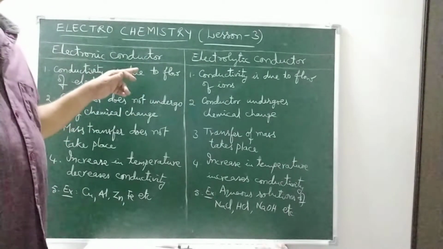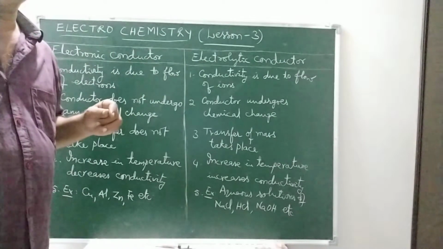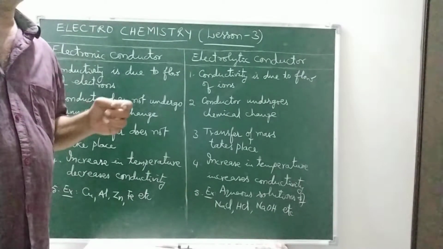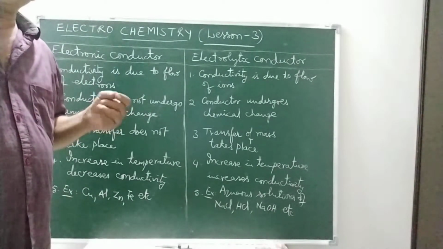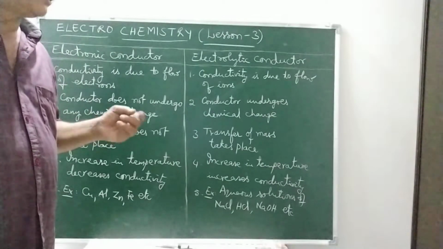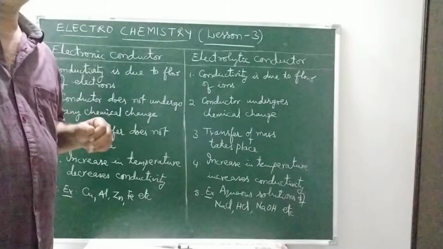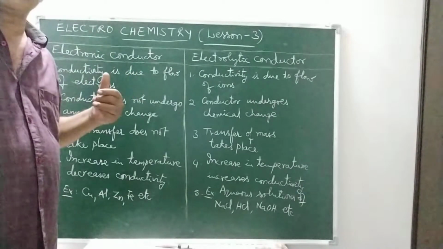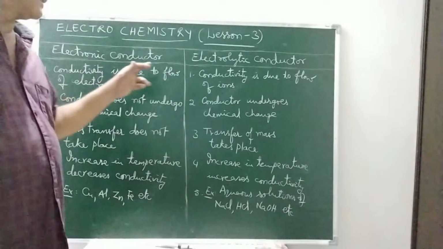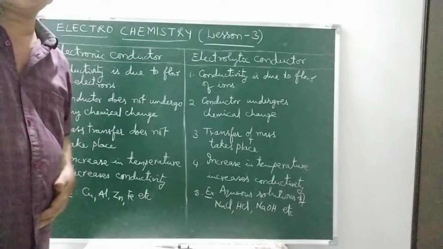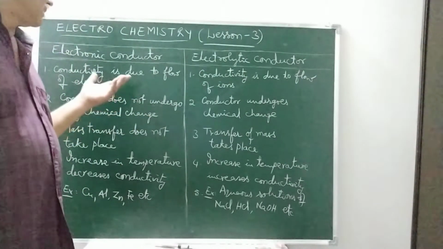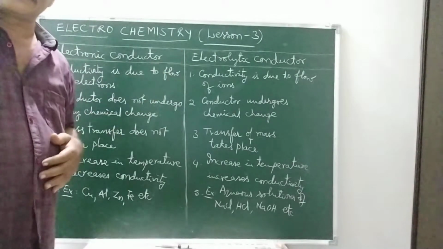These electric conductors are again of two types. The flow of charge is called current. That flow of charge may be due to electrons or may be due to ions. So based on that, these conductors are again divided into two types. They are electronic conductors and electrolytic conductors. Okay, so we will observe the difference between electronic conductors and electrolytic conductors.